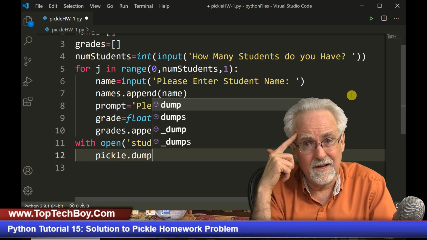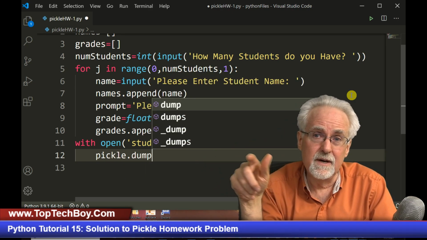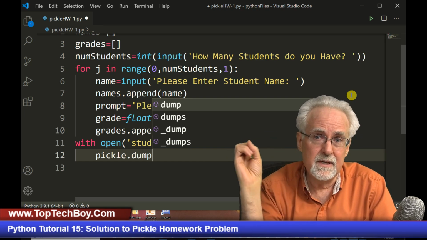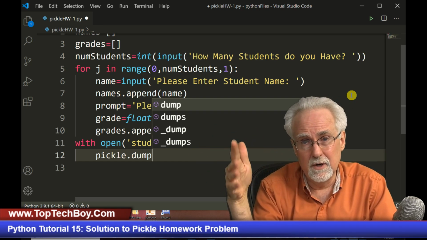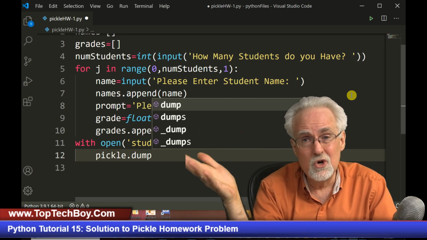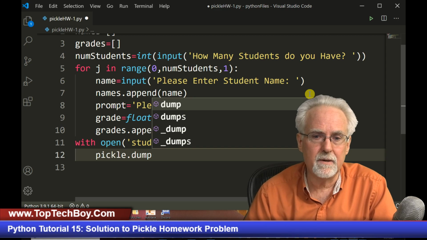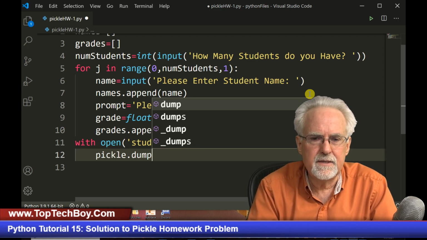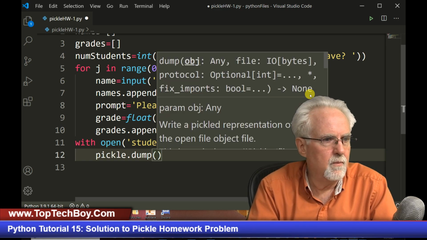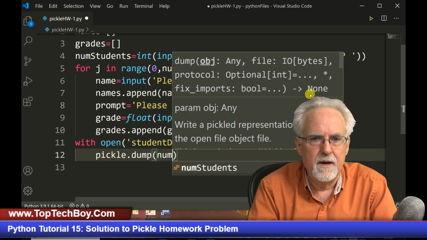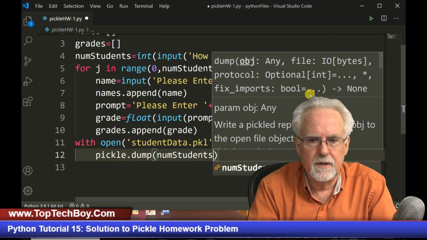Now, you've got to think, life's going to be a lot easier when you go to read the names in, when you go to play with your arrays in the next program, if you know how many grades, how big the array is. So let's go ahead and pickle that. And that is pickle dump, and what is that? That is num students.